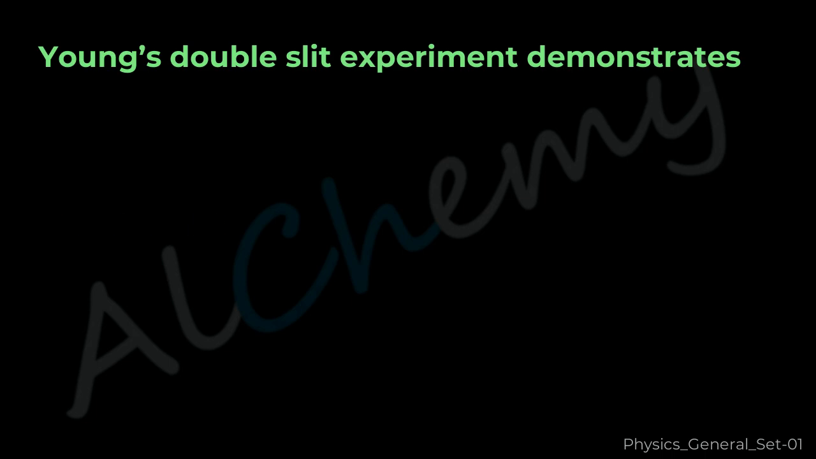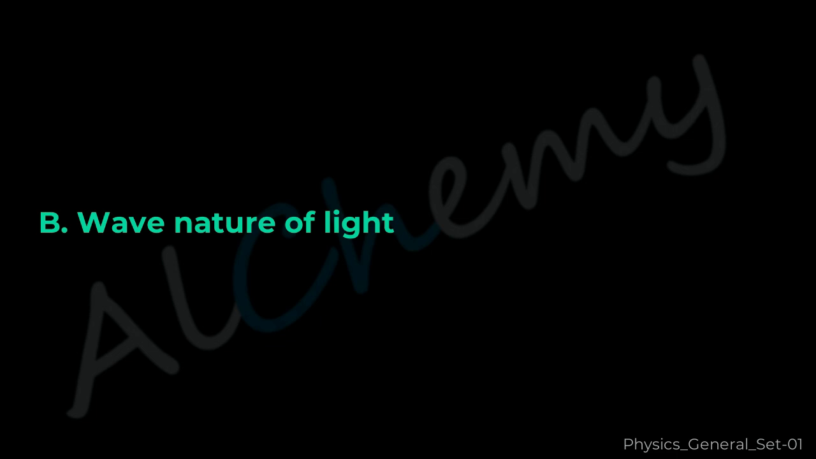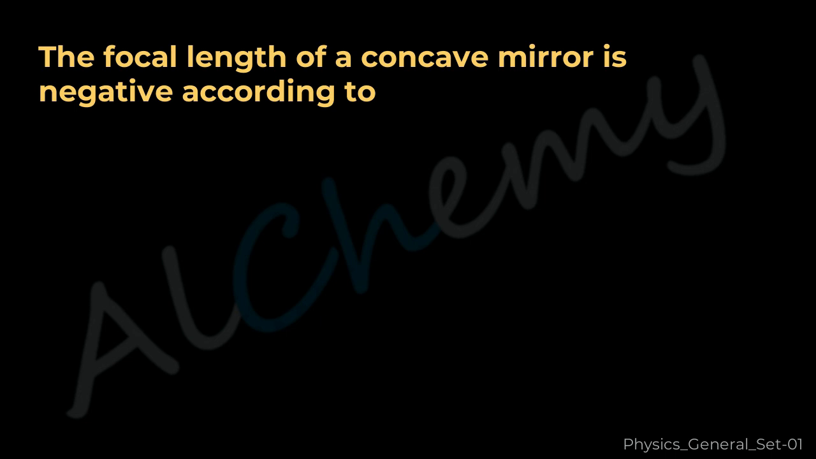Minimum. Question 20. Young's double slit experiment demonstrates A. Particle nature of light. B. Wave nature of light. C. Polarization. D. Refraction. The correct answer is B. Wave nature of light.